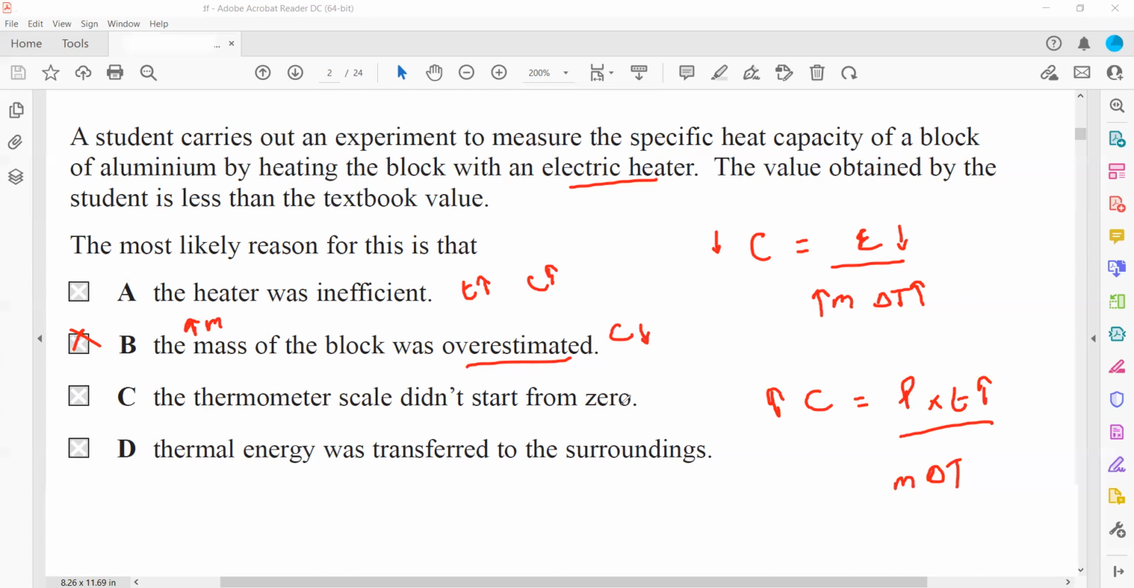Thermometer scale did not start from zero. If the thermometer scale did not start from zero, that does not make much difference, because we want to measure a temperature change. Even if the thermometer starts from zero or does not start from zero, it does not make a difference to the experiment. The thermal energy transfer to the surroundings. If thermal energy transfers to the surroundings, again we have to heat for a longer period of time, or a greater amount of energy is needed to increase the temperature. So that will also give a higher value of specific heat capacity. So B is the right answer, that the mass of the block is overestimated, which will lead to a smaller value of specific heat capacity.